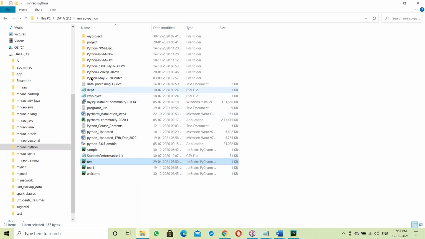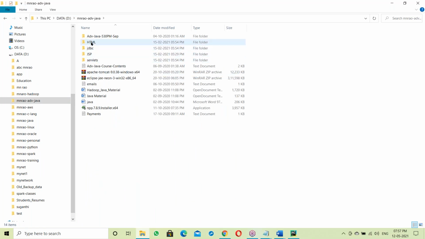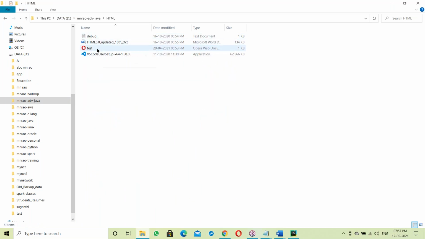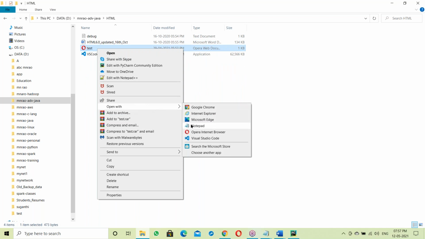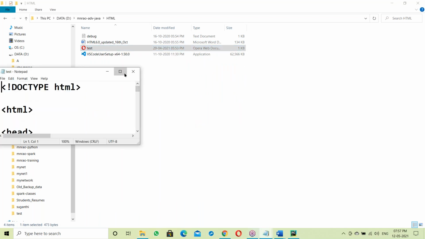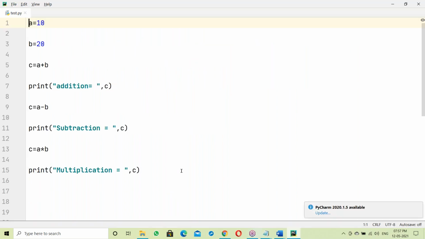One more example: let us take some HTML. See this HTML code. This is also like English language. It is a user-understandable language that looks like English. This is a high level language.